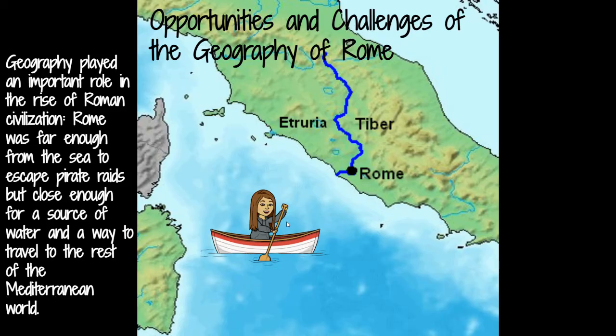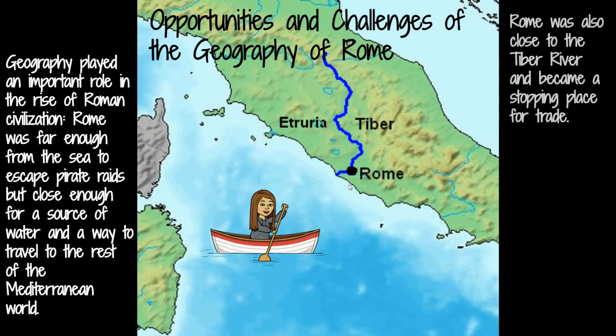trade. And I showed you yesterday when we did the map, they were so close to all of the rest of the Mediterranean world. They could trade with Greece, with Egypt, and with Persia, and later on Macedonia, and all of those places were hooked up to the Silk Road, which hooked them up with India and China. So it was great. It was a great location for the people in Rome.